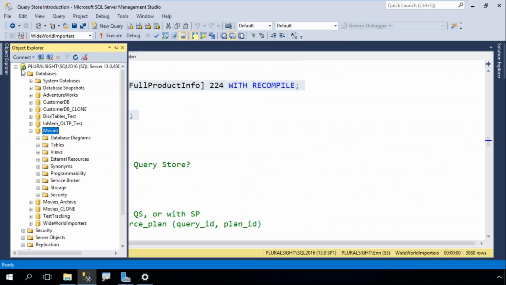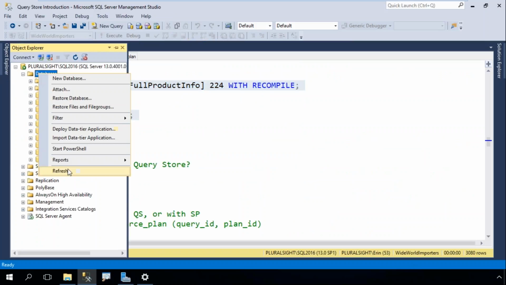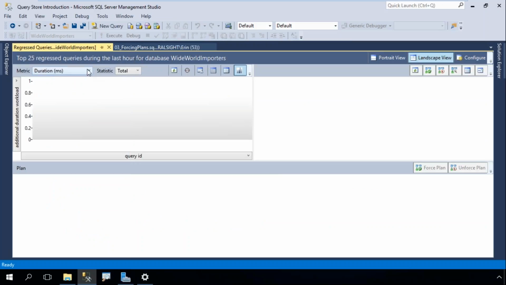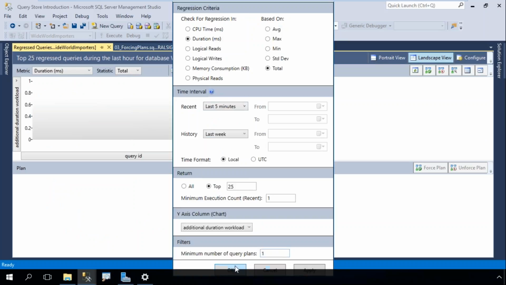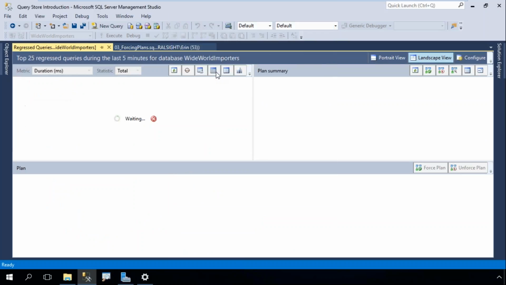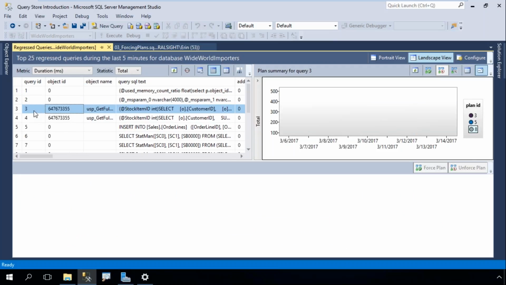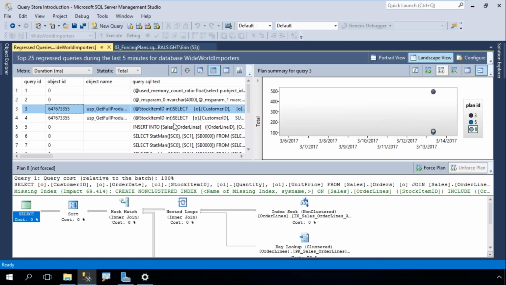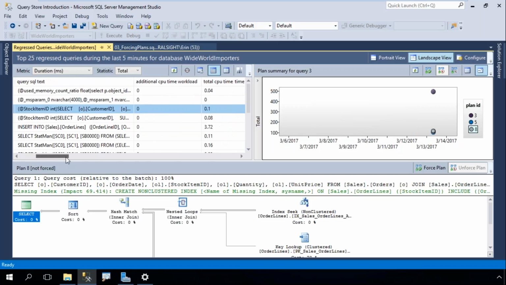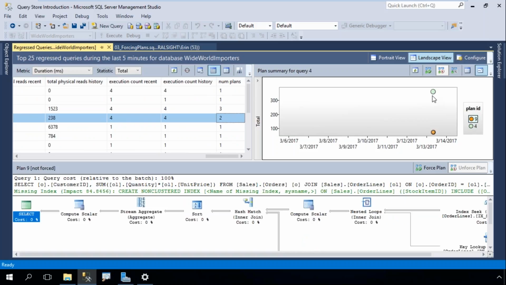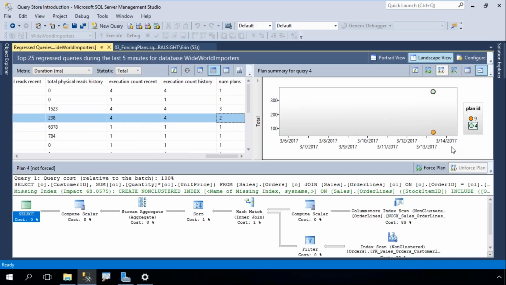And if I look in Query Store, let's refresh that and take a look. And again, we'll look at my regressed queries. And this doesn't give me any information because it's looking at the last hour. So let's look instead at the last 5 minutes, and let's look at this in terms of a grid format. And I can use the object ID or the name to easily find these 2 different queries. And if I scroll over, you can see that I've got 3 plans and 2 plans. And I can click on those plans and I can compare them just as I did before.